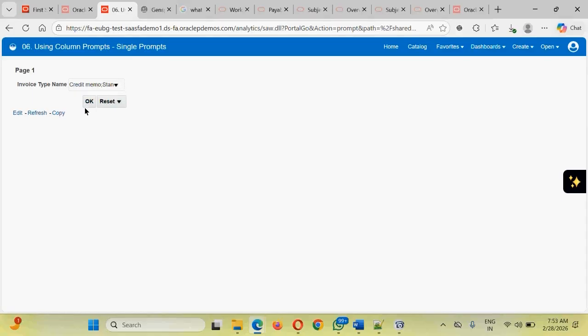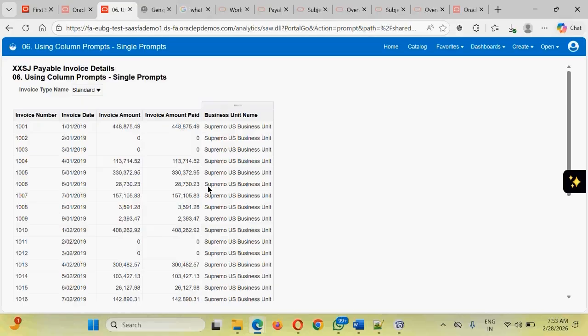Fourth thing is, once you select the values, you must execute them dynamically. So based on this value, the analysis will be modified internally by adding some sort of filter criteria to show the data only for these two values. To get this, we have to click the OK button. Once we click OK, then only our data will be displayed, containing only two kinds of data. Which are those? The standard, and the other one as well.